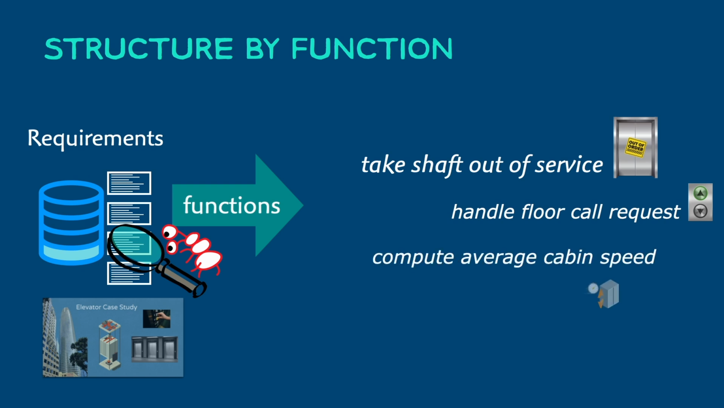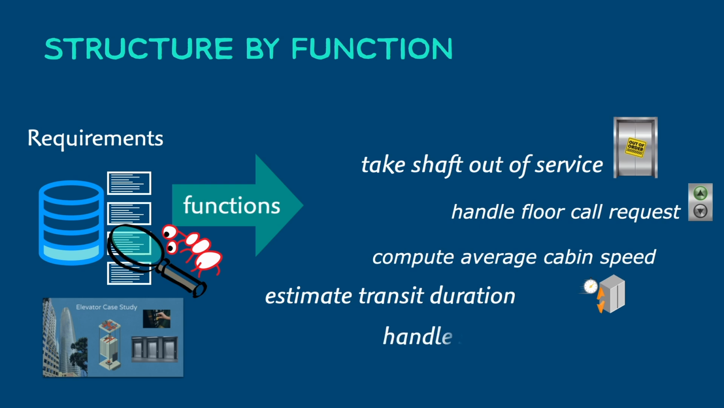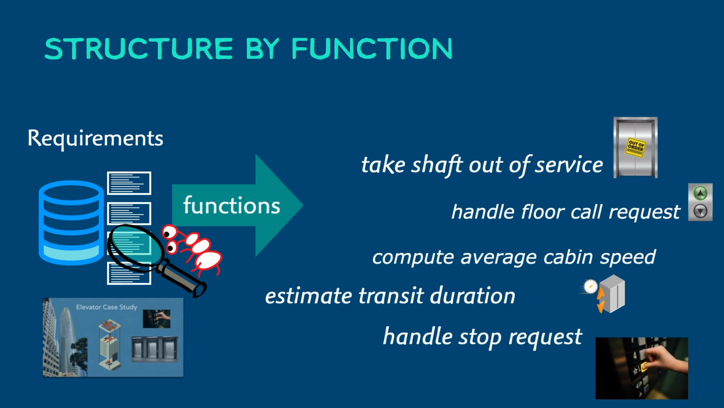We need to compute the average speed of moving cabins to decide which one might service a given floor request. We need to estimate the total transit duration of a potential transfer. And we need to handle cabin stop requests. That's when you push a numbered button inside the cabin to stop at a specific floor. We need to dispatch each cabin to one or more floors in a particular order, and so forth. We can keep listing these all day, right?